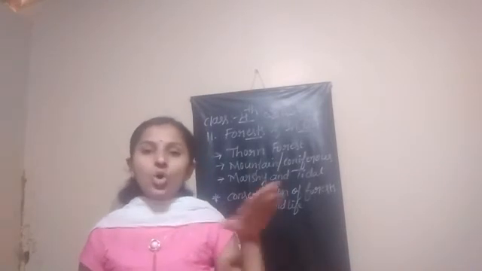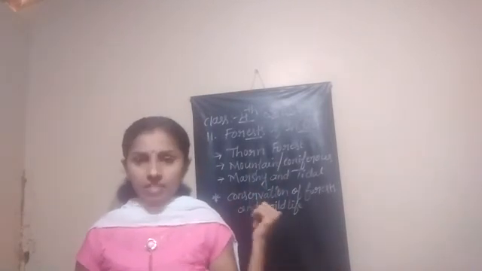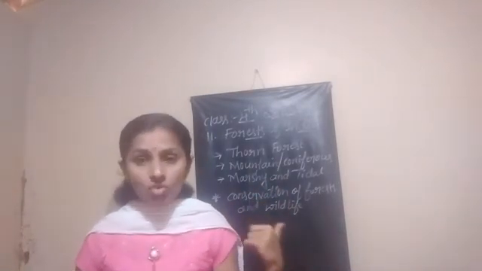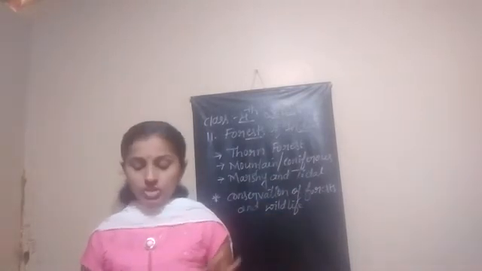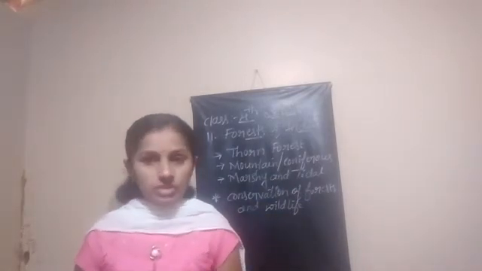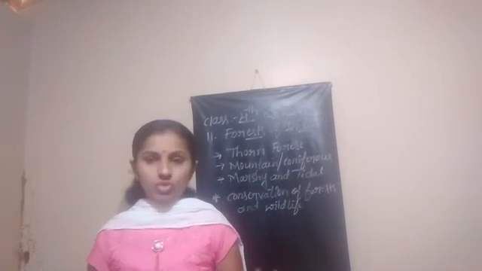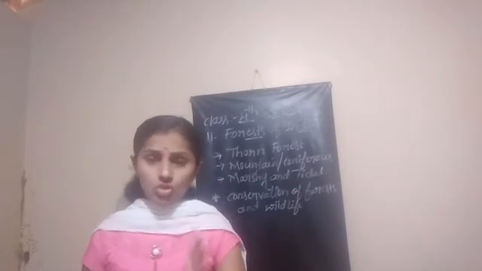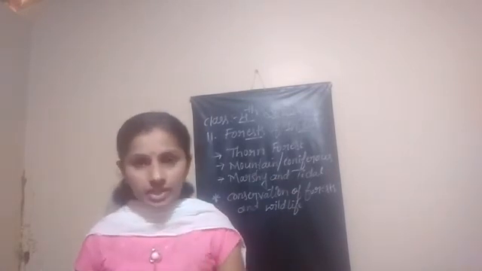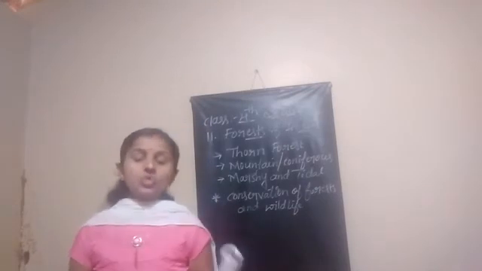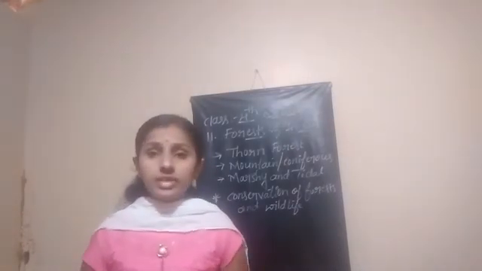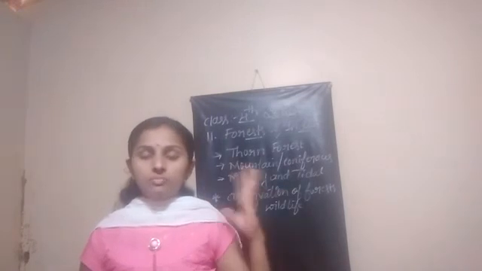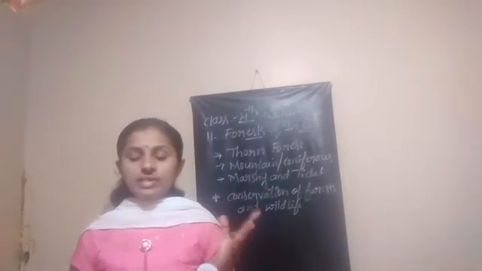In all these areas we can see the tidal or marshy forest. Understood? A picture is also given in your textbook, showing the tidal forest near rivers and river deltas.